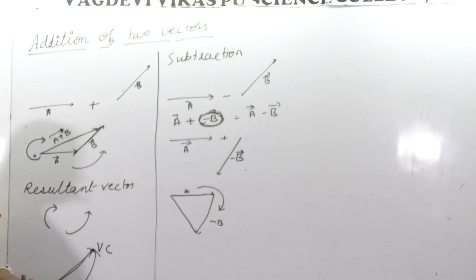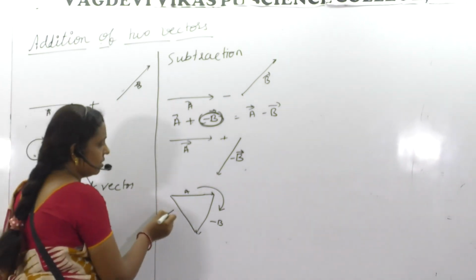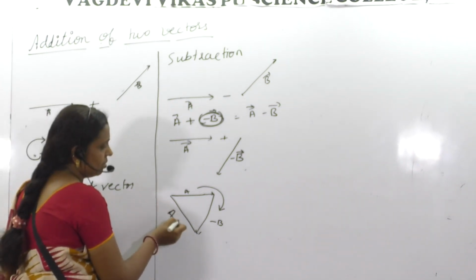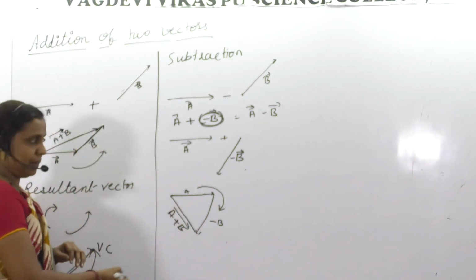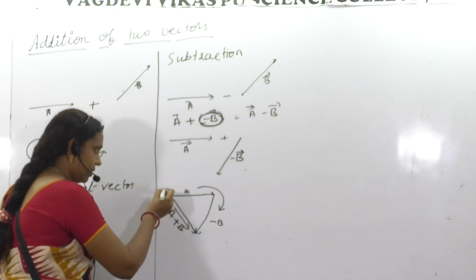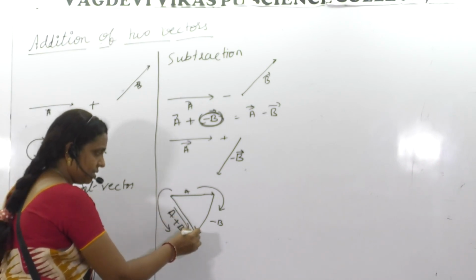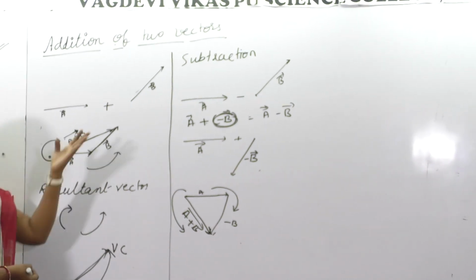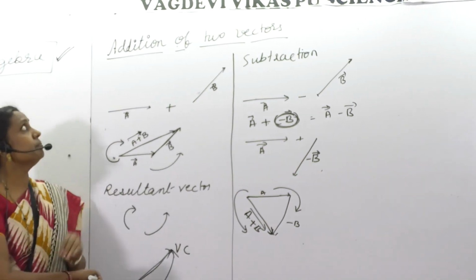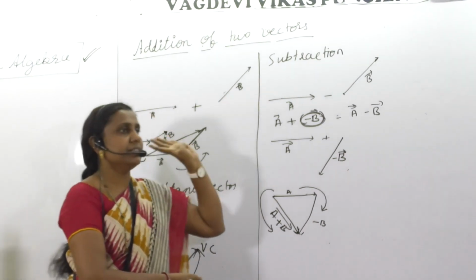Where do you have to place A plus of minus B? It should be in this direction. These are simple operations on vectors: addition and subtraction.